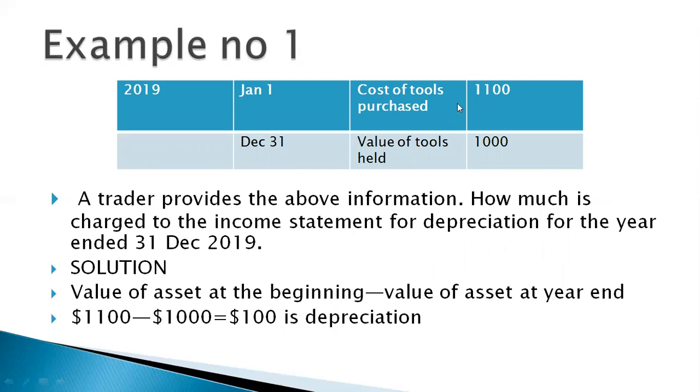Opening value in 2019 is 1,100, closing value is 1,000. Look at the solution. Write down the statement first. Value of the asset at the beginning minus value of the asset at year end. That is 1,100 minus 1,000 equals 100. Students, never skip any step in accounting, otherwise you will lose your marks in paper. Okay. Next.